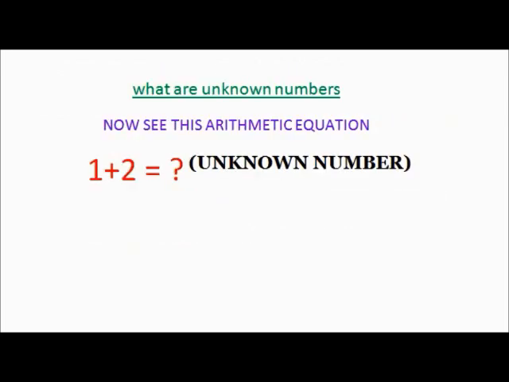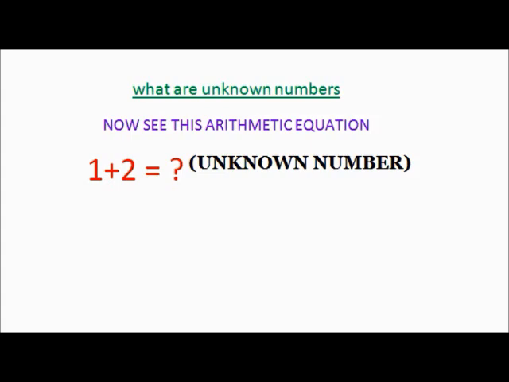Now, what are unknown numbers? Take this arithmetic equation, 1 plus 2 is equal to a question mark. That is, the question mark is an unknown number. After adding 1 with 2, we get the answer.